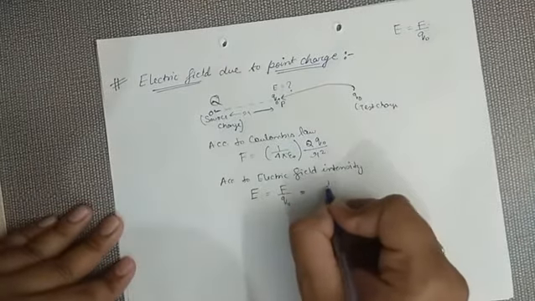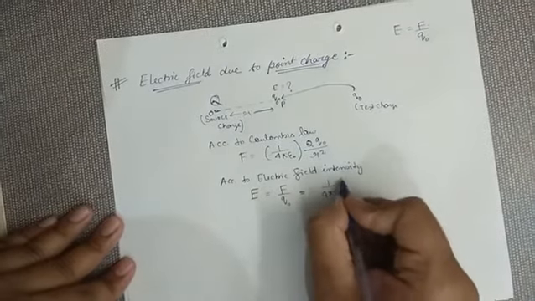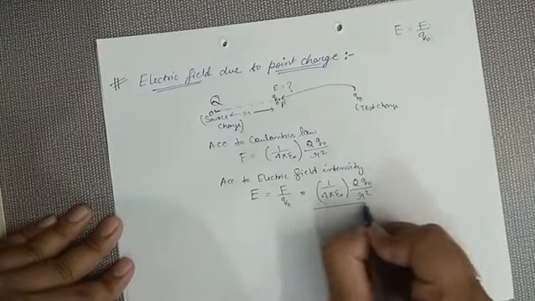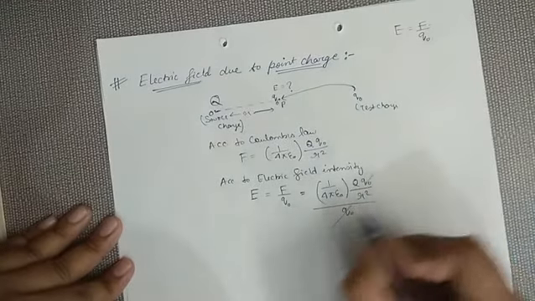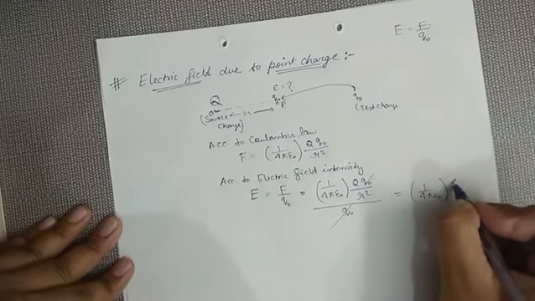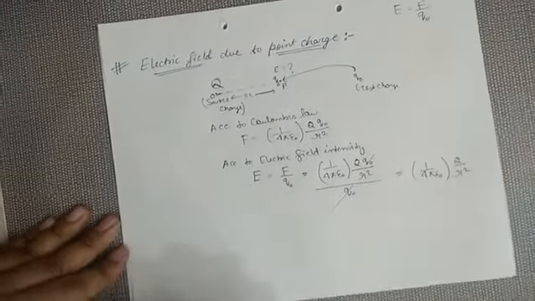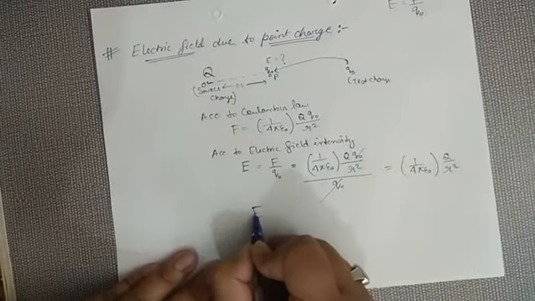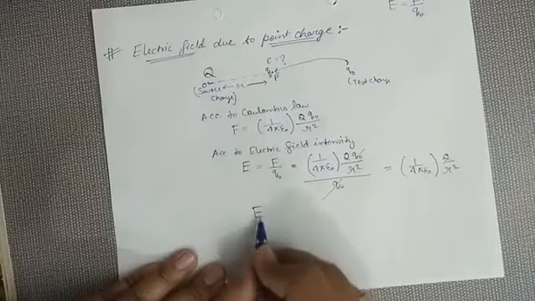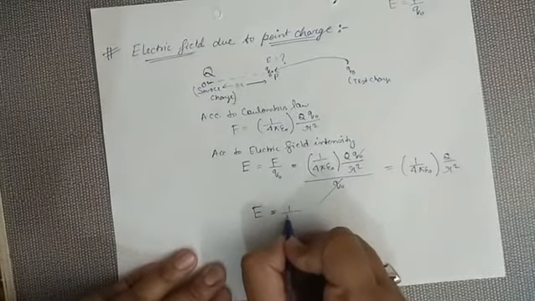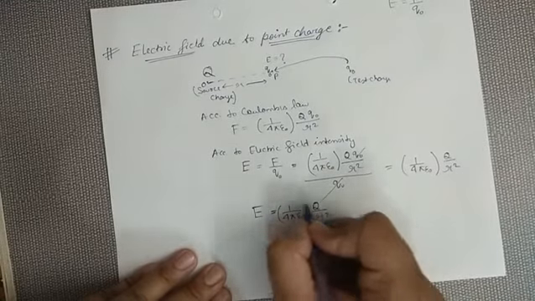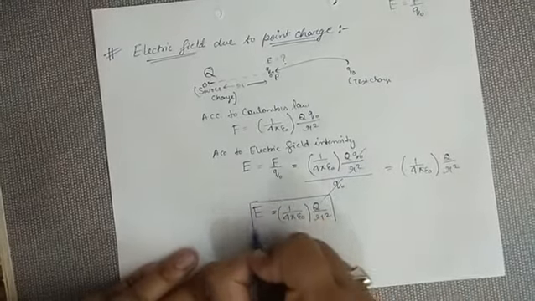So on substituting the values, divided by Q naught, Q naught cancels out and you will get 1 upon 4 pi epsilon naught times Q by R square. So the expression for electric field due to point charge Q is simply 1 upon 4 pi epsilon naught times Q upon R square. This is the expression for electric field.